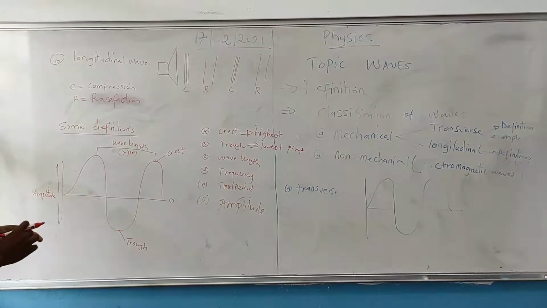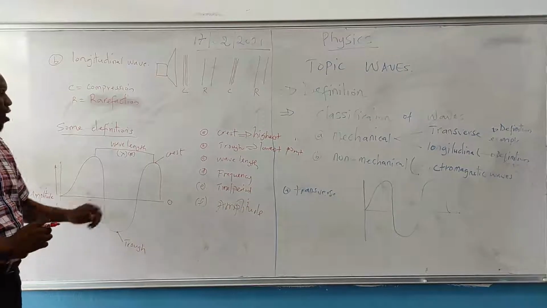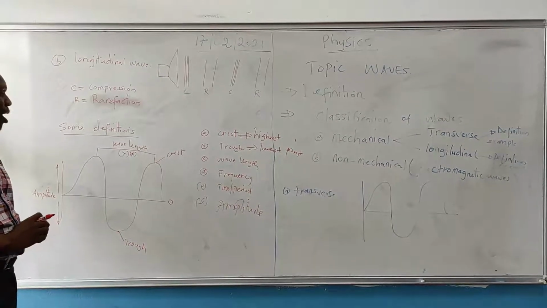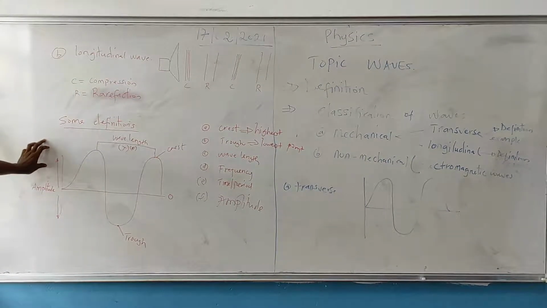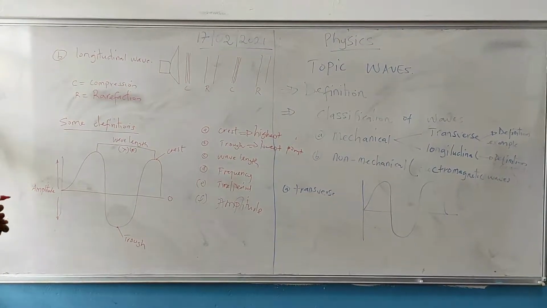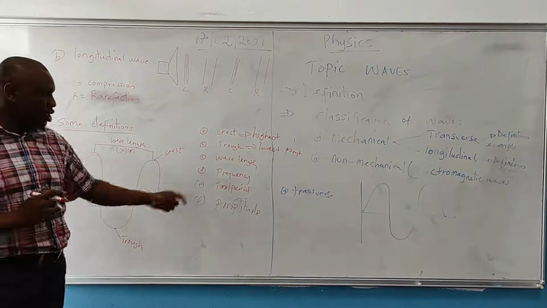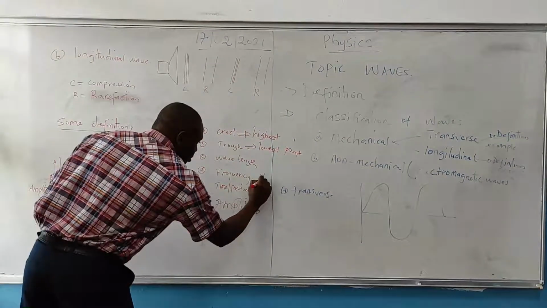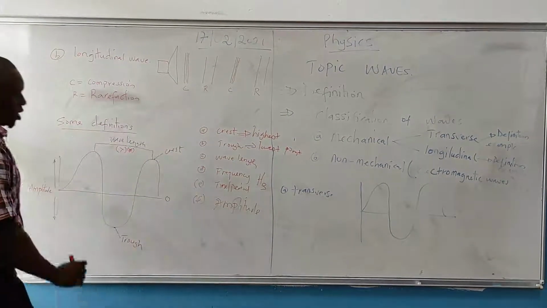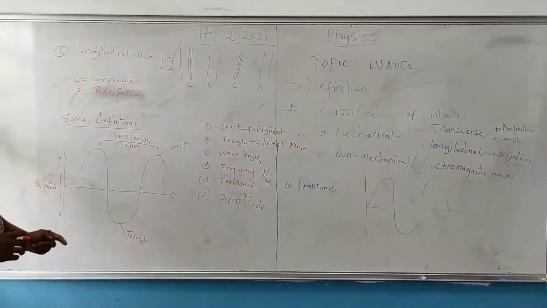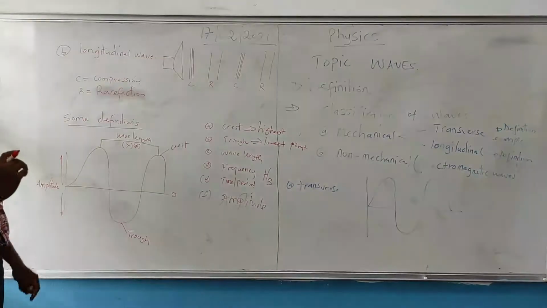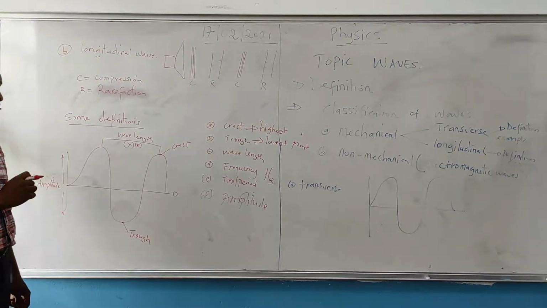The second definition is frequency. Frequency is the amount of oscillation or the amount of wave cycles made in 1 second. And remember the SI unit for frequency is Hertz. The next one is time. We say time is the time taken to make one complete oscillation or one complete cycle.